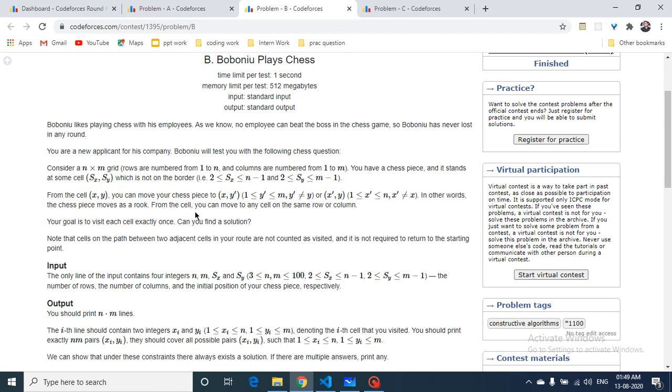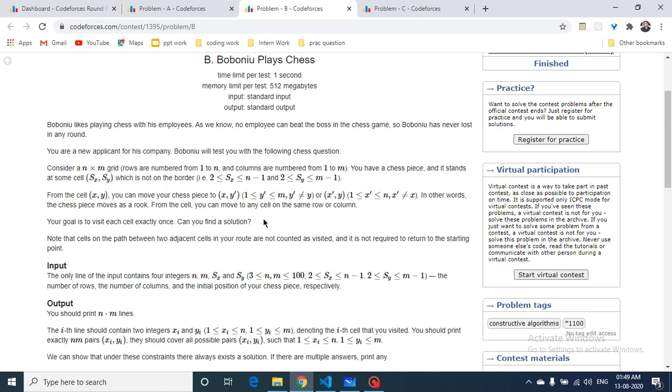From the cell you can move to any cell on the same row or in the same column. You can jump to any row or any column. That's the whole trick. I was thinking we could jump only to adjacent squares, but you can jump to any cell, as long as it is in the same row or same column.